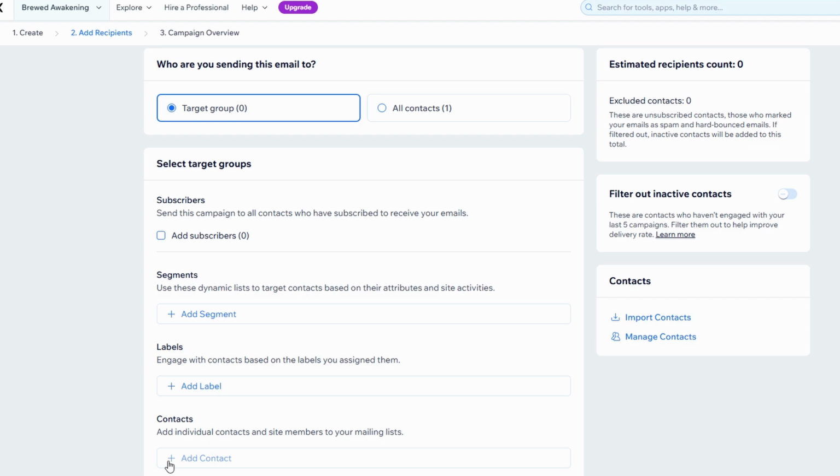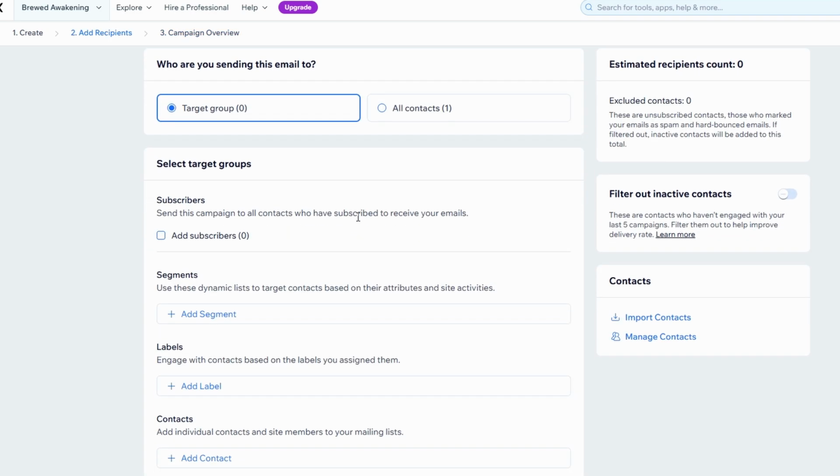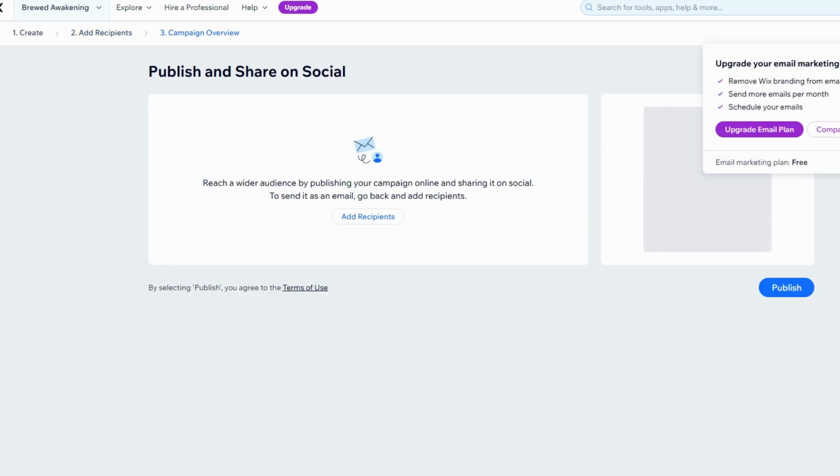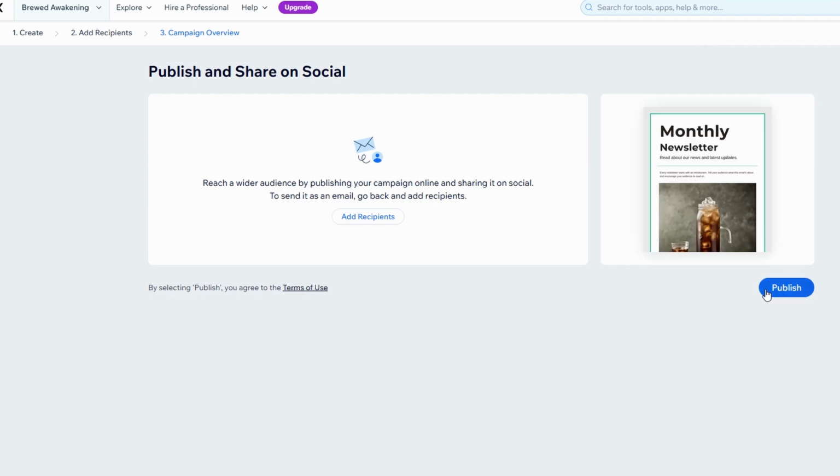To get started, click on the Add Recipients button. Here, you'll have two main options. You can upload a CSV file containing your contacts, or you can choose contacts directly from your Wix address book. This makes it easy to send your email to existing customers, leads, or anyone who has opted into receiving communication from you. If you haven't built a list yet, Wix also lets you import contacts from your website's subscriber sign-up forms or social media accounts, so you can start building your audience organically.